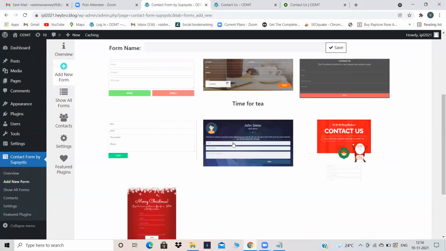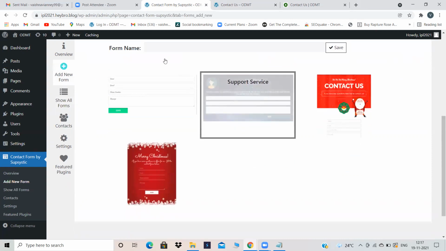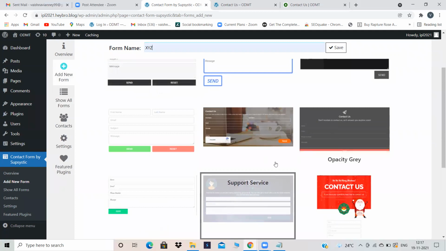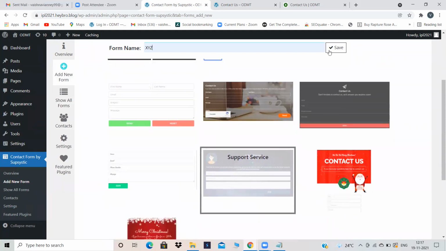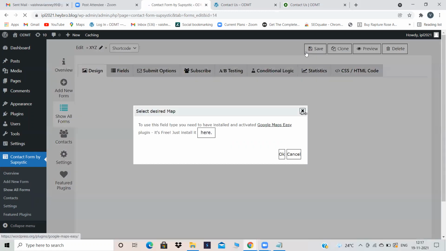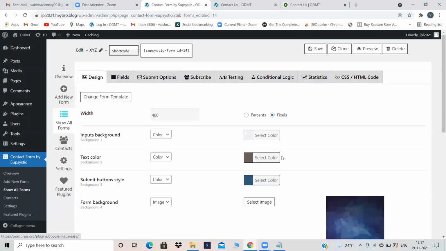Click on add new. Then suppose for now I'm using this one. I'm giving a name called XYZ. Give a form name, same like a menu name, always give a form name. Then select which kind of contact us form you need. For now, I'm selecting this. When Christmas is there, next month you can choose this one and this one. It's up to you. For now, I'm selecting this one. Now click on save.